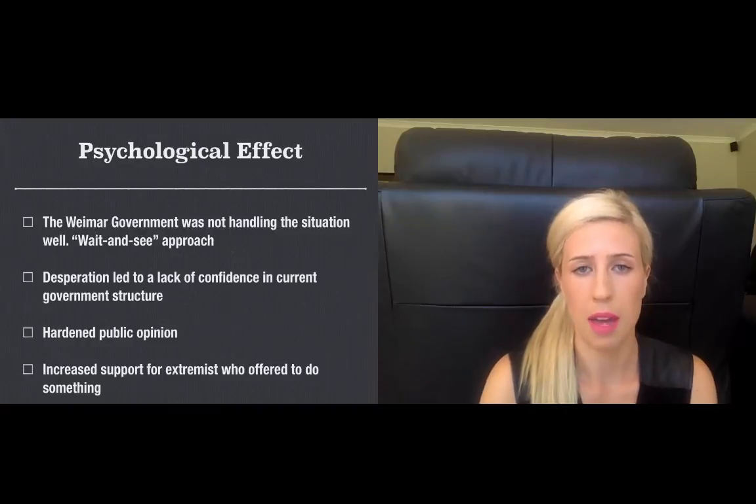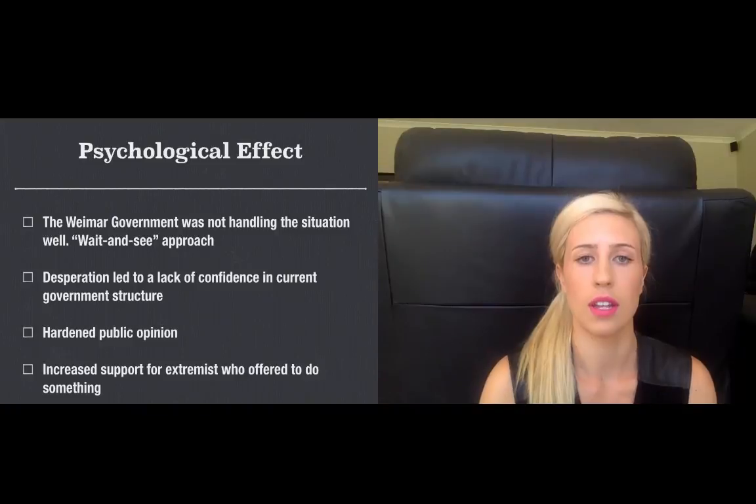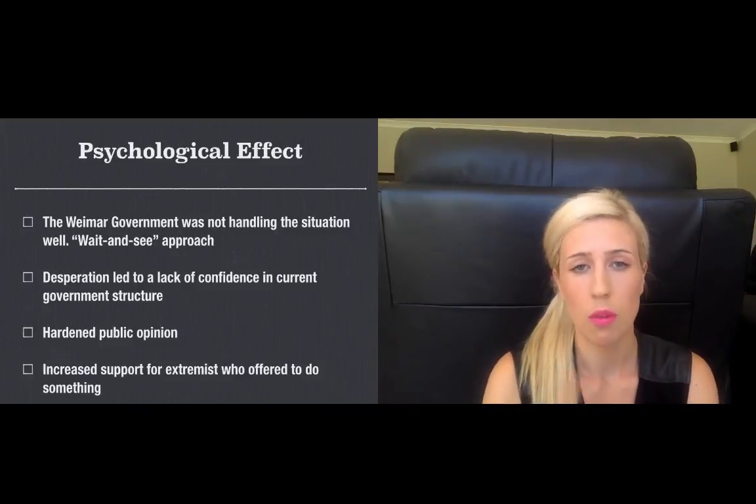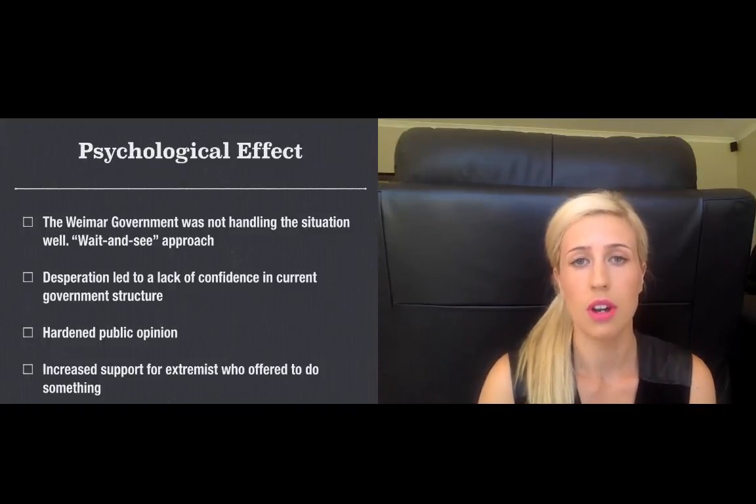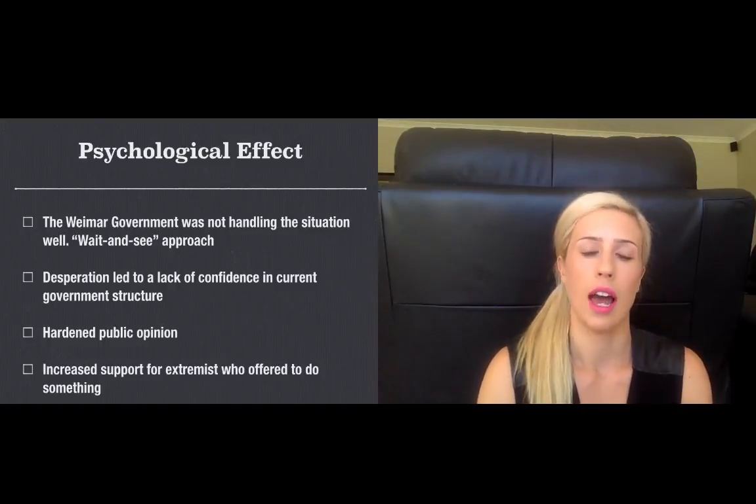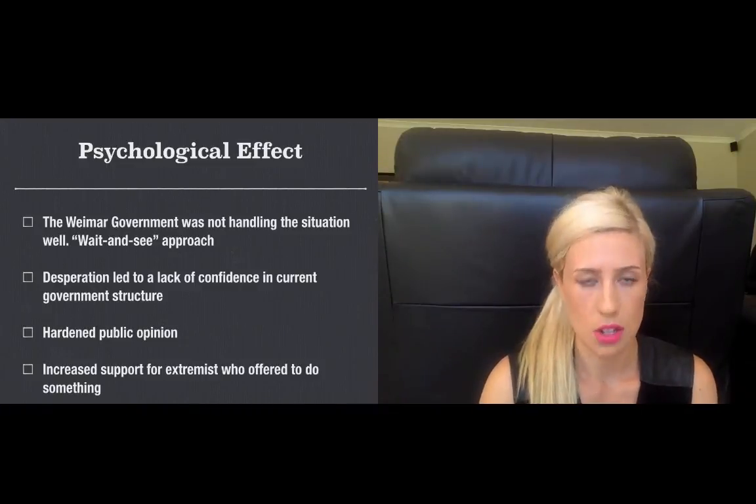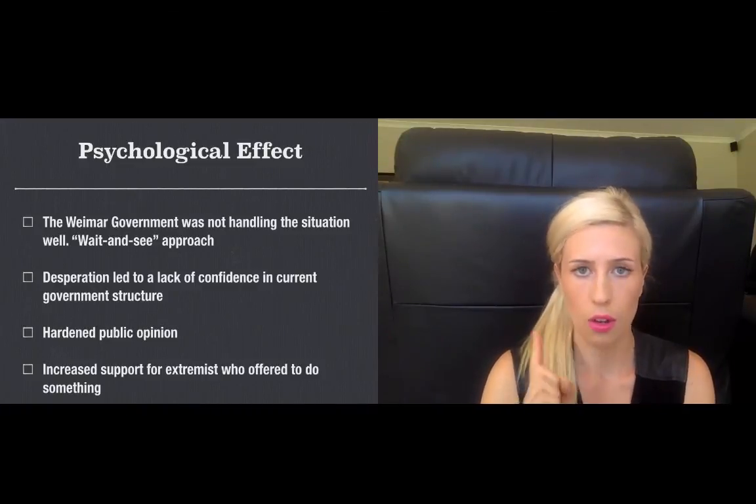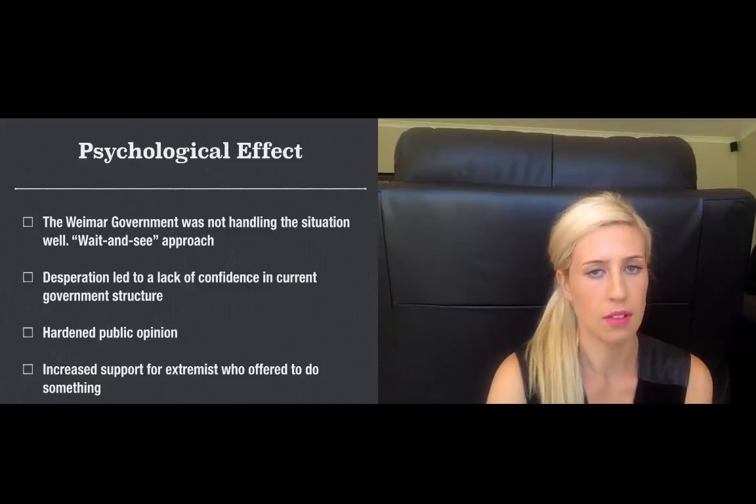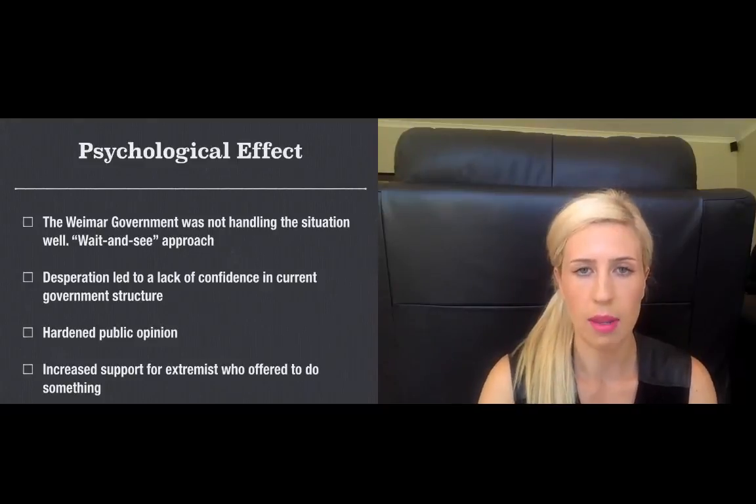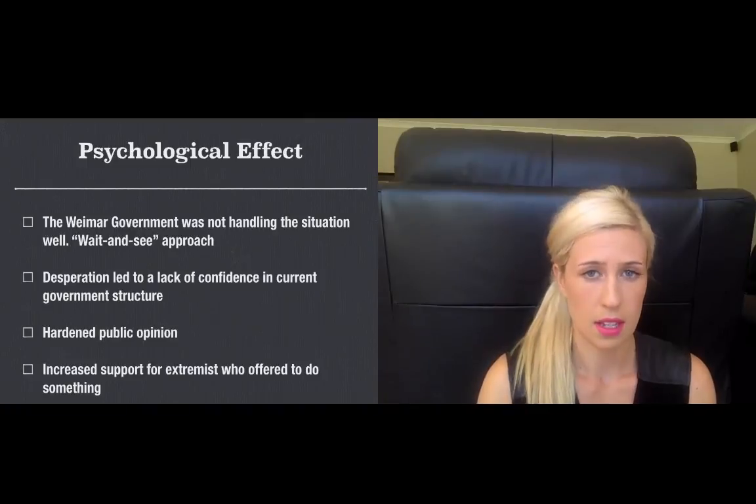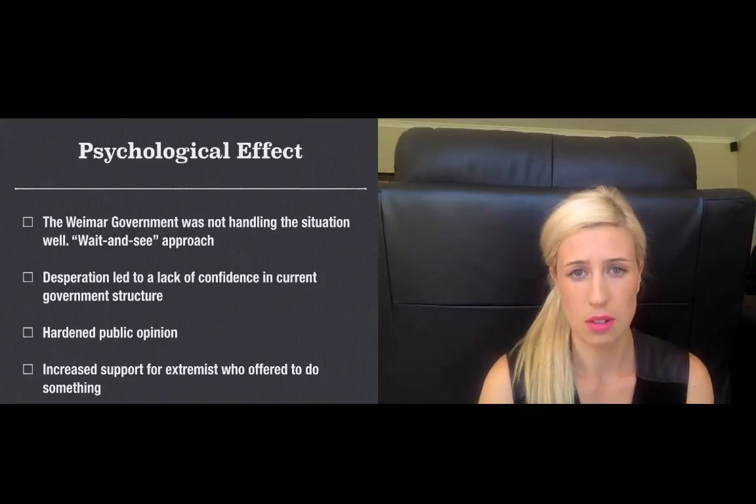This desperation that people were experiencing because of hunger, homelessness and poverty led to a lack of confidence in the current government structure. Remember, this is a population that had been used to an autocratic system with one strong leader in Kaiser Wilhelm before World War I. And so this new democratic government, which had already put them through an economic crisis after World War I and was now mishandling another one, hardened public opinion towards the Weimar government. They were seen as a conservative government. They weren't doing much. They didn't really know what to do.